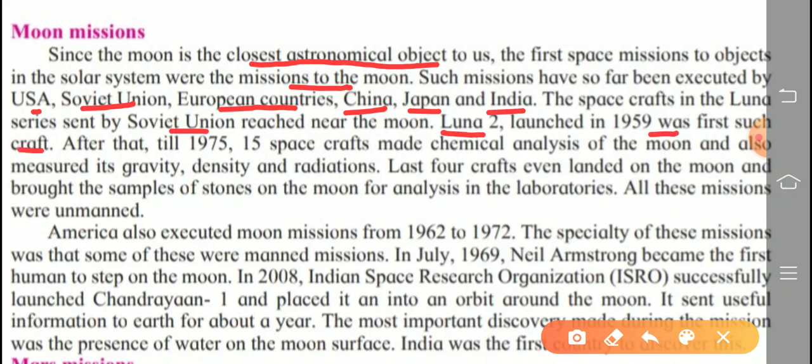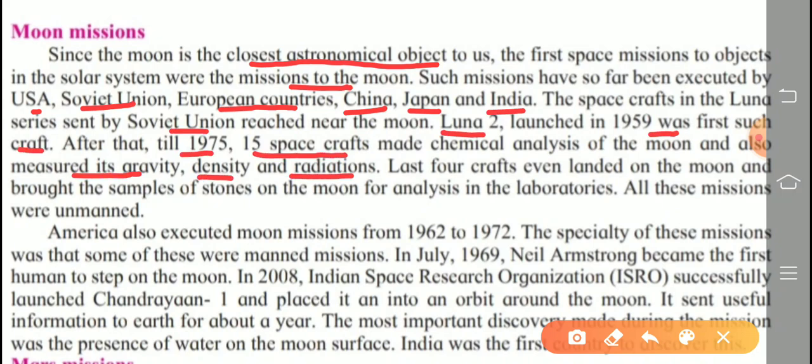After that, till 1975, 15 spacecrafts made chemical analysis of the moon and also measured its gravity, density and radiations.